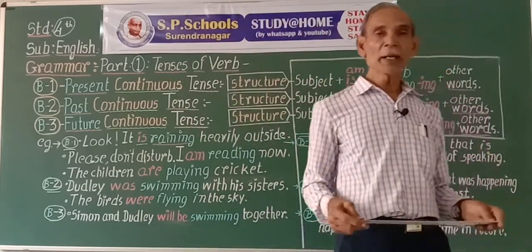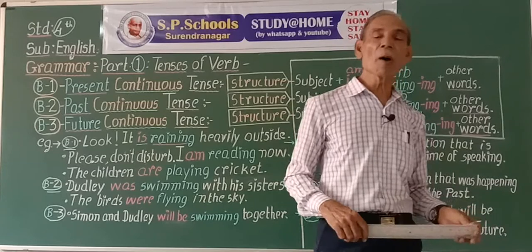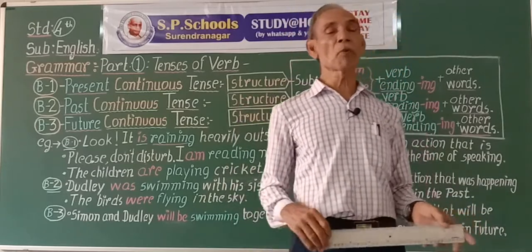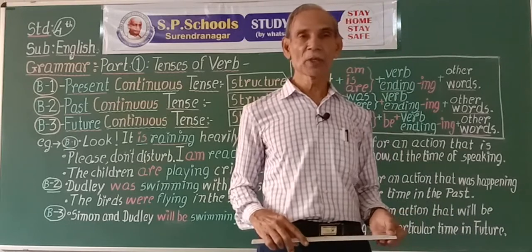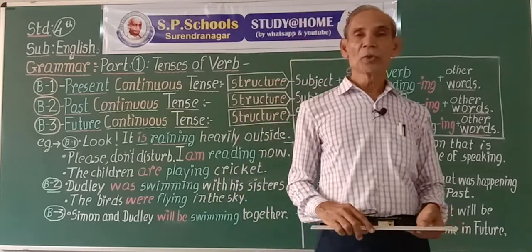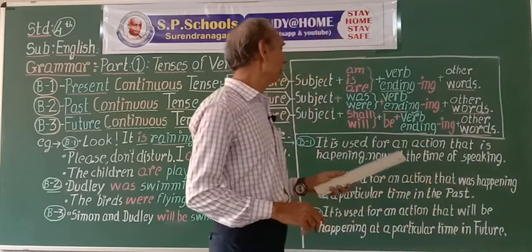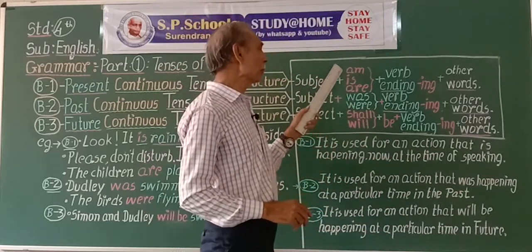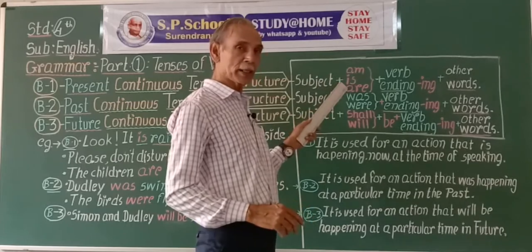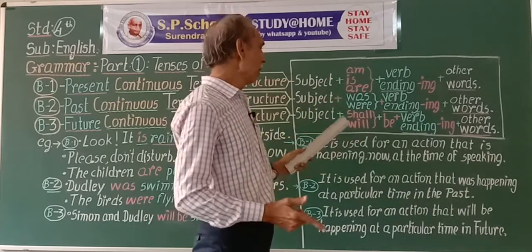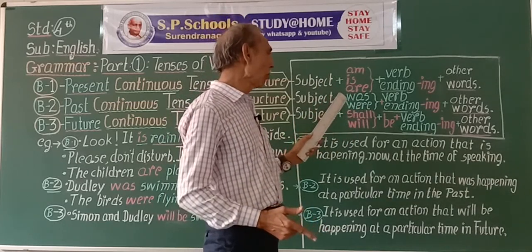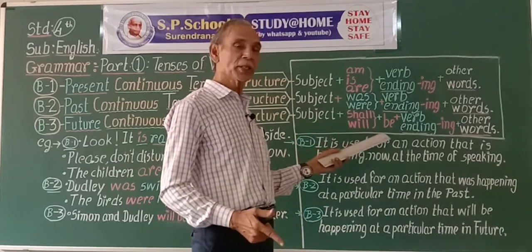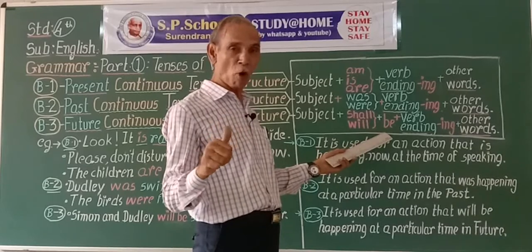To be is the verb that has the greatest number of forms. To be has present tense form is am and are. To be has past tense form of was and were. To be has no future tense form.